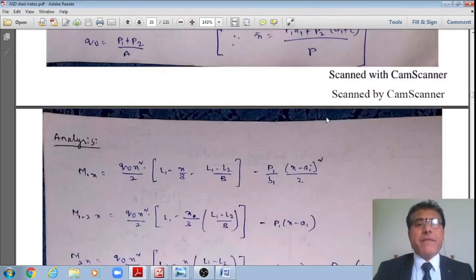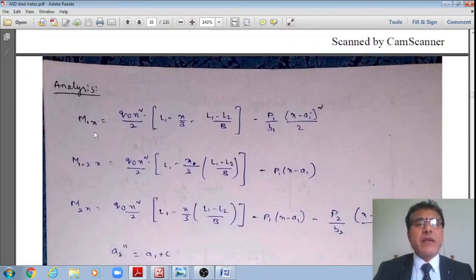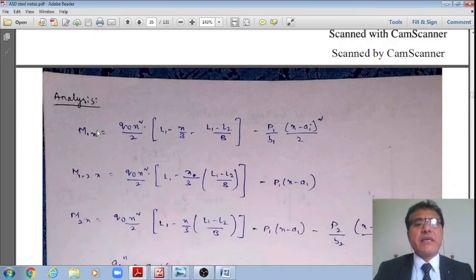Now I'll go for the analysis, wherein if I consider the section 1-1 below the base plate, left hand base plate, then I'll get M1x. M1x is Q0 x squared divided by 2 multiplied by L1 minus x by 3 minus L1 minus L2 by B minus P1 by B1 x minus A1 prime multiplied by x minus A1 prime whole square by 2.